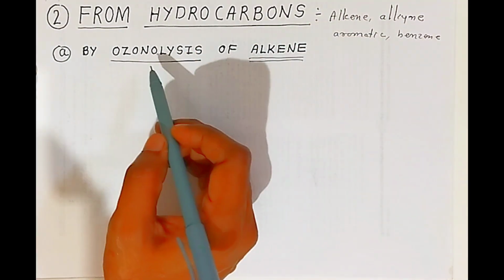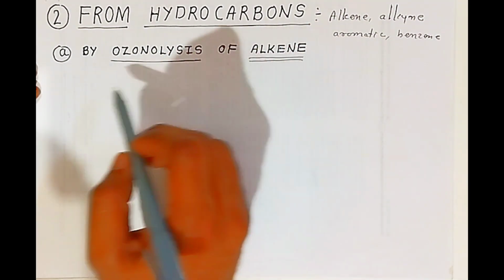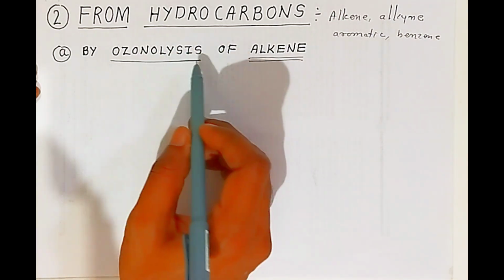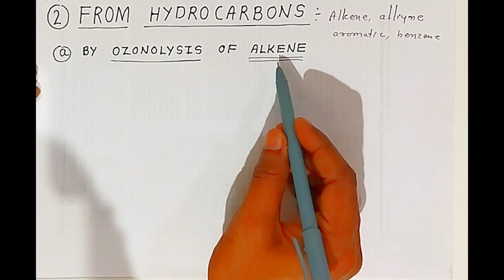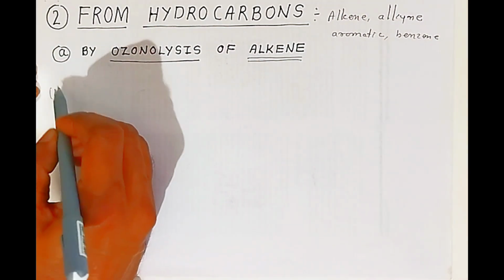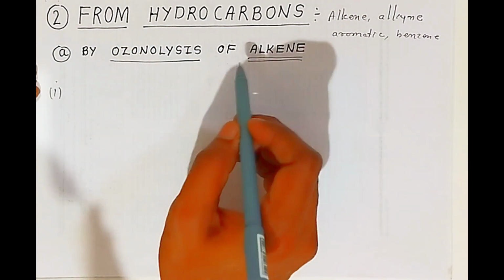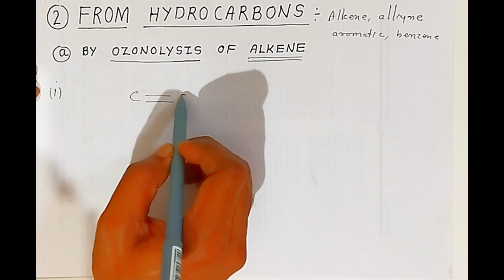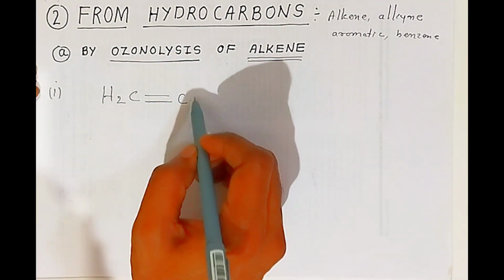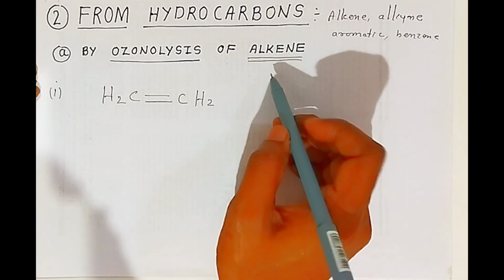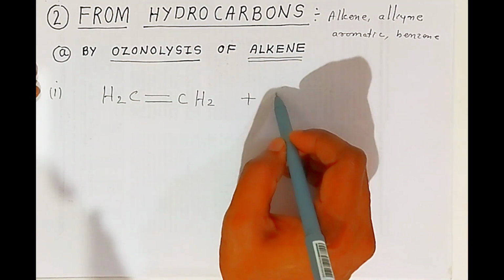First raw material is alkene. Now the process by which we convert alkene into aldehyde and ketone is called ozonolysis. So first reactant will be your hydrocarbon, here we are using alkene. Okay students, say for example, if you are taking alkene, there will be a carbon carbon double bond. Okay students, now fill the valency with hydrogen. So there are 2 hydrogens, here also 2 hydrogens. Now because of ozonolysis we have to use ozone, that is O3.